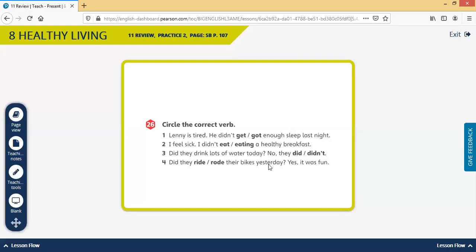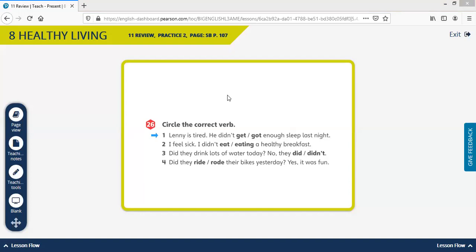Okay, let's do some exercises to practice the past tense with did or didn't. In question number 1, we read, Lenny is tired.